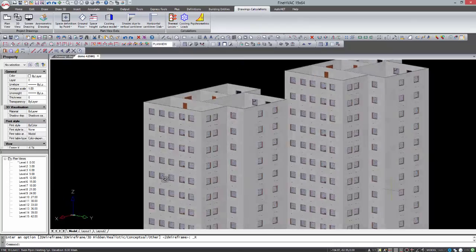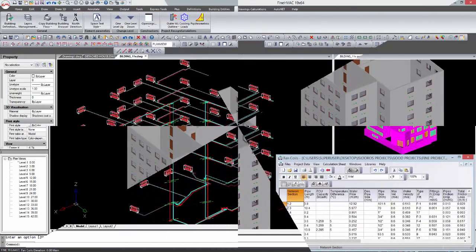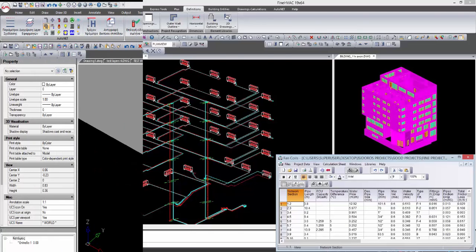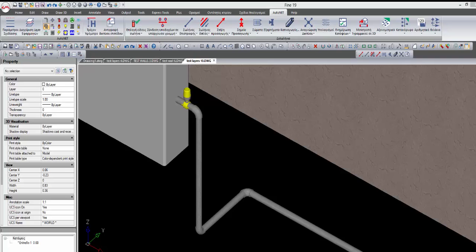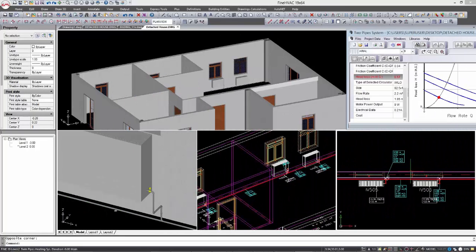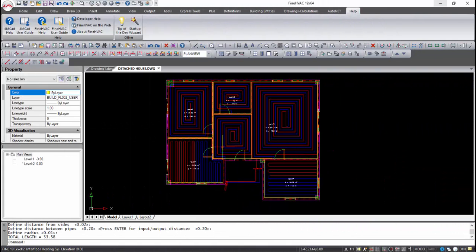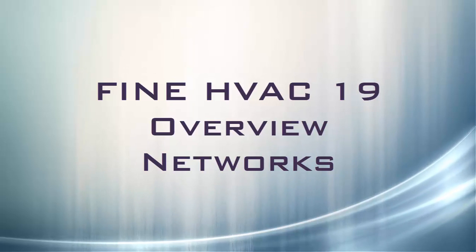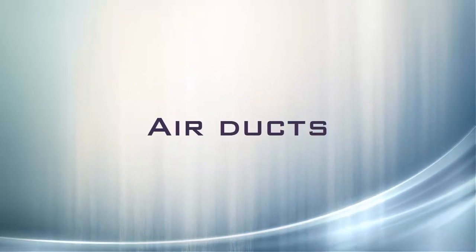This software platform can deal with a wide range of heating and cooling MEP projects, such as single or two-pipe systems, fan coils, air ducts and INFLOOR heating systems. Several new features are introduced, such as high-quality fast rendering, real-time sizing of the heating-cooling units, clash detection, sophisticated automatic generation of 3D air ducts, and INFLOOR heating networks. Let's watch a quick overview of this software in a simple project.